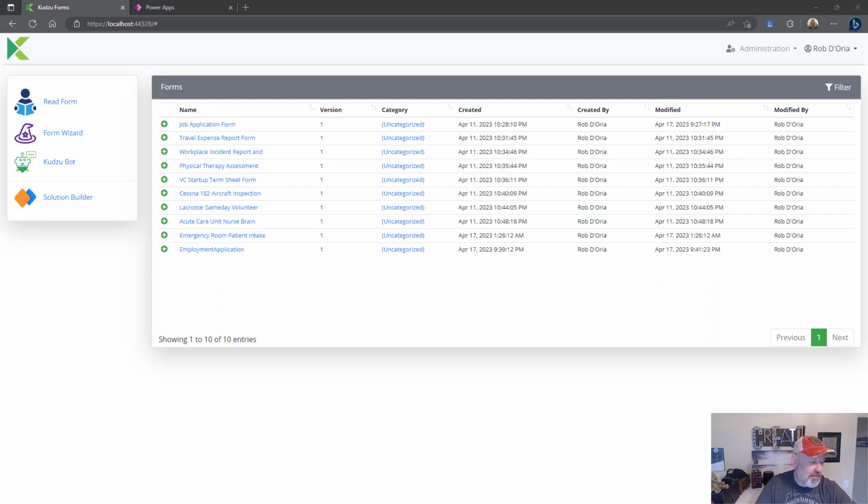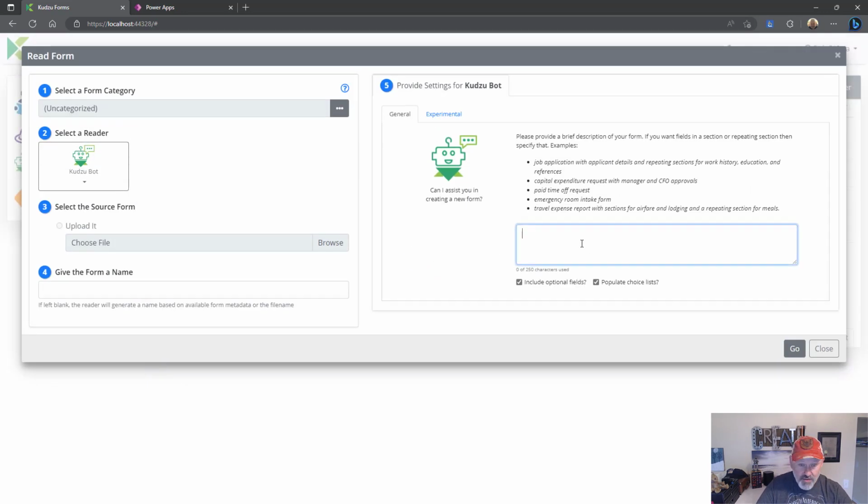Spring is in the air. As a father and longtime lacrosse coach, I have either filled out or been handed sports registration forms more times than I care to count. But it was an interesting use case for Kudzu Bot. Can I create a form that mirrors or even improves on the one we've used over the years, and even further contextualize it to this specific school district? So let's give it a try.